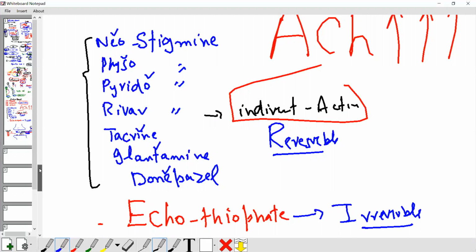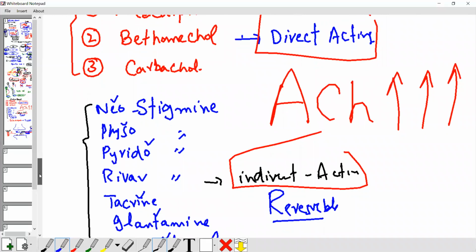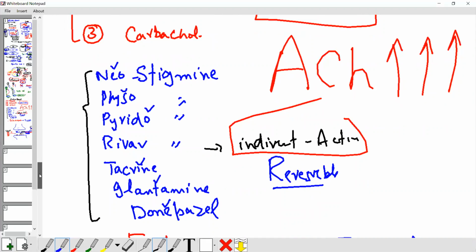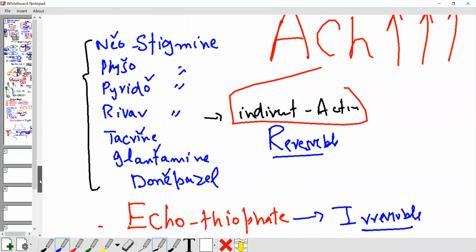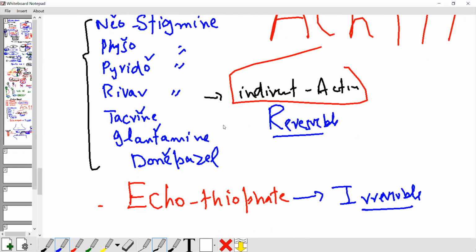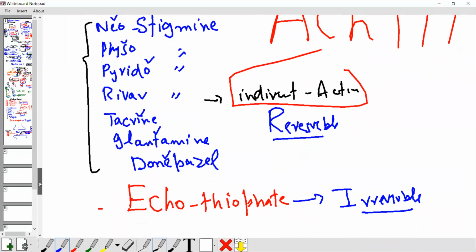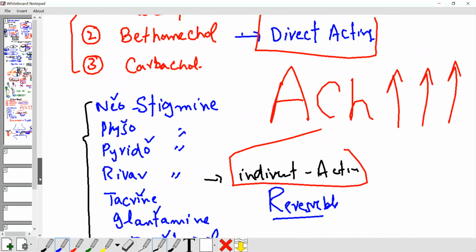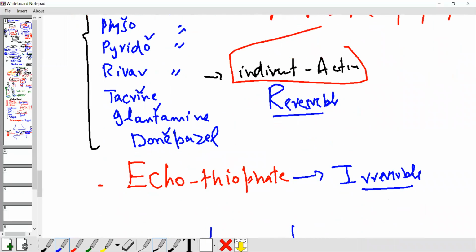Pilocarpine, bethanechol, carbachol. Neostigmine, physostigmine, pyridostigmine, rivastigmine, tacrine. These are the indirect acting drugs.